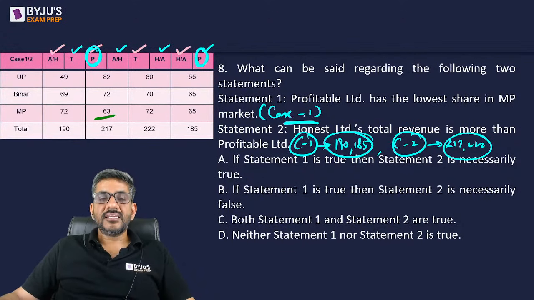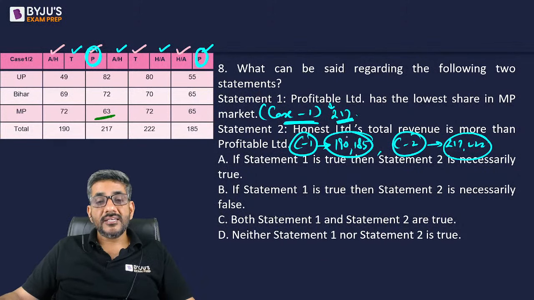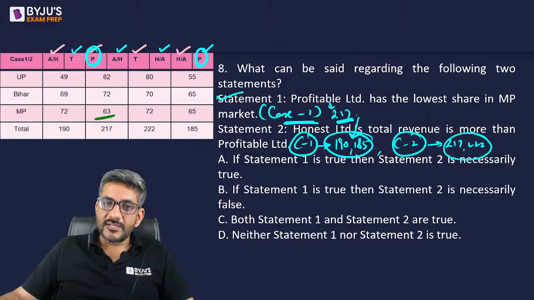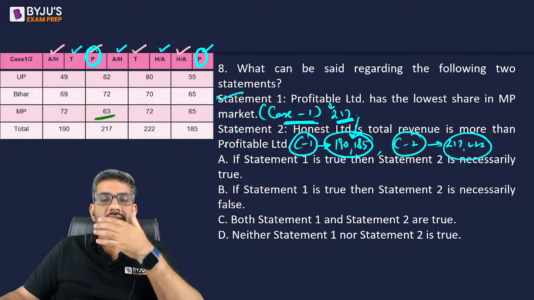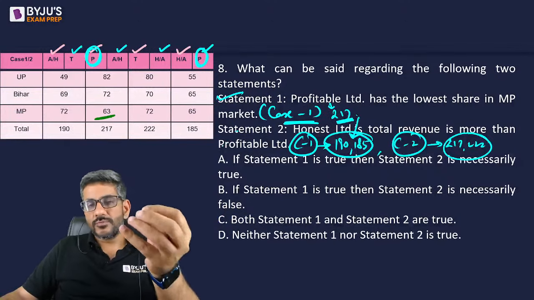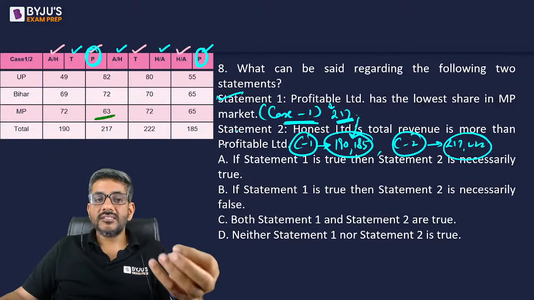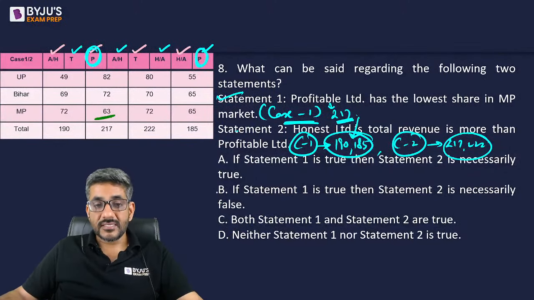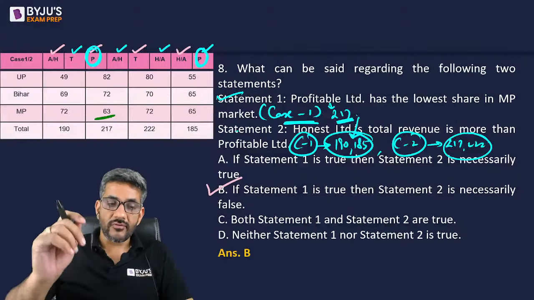So I am saying if it is case 1, then first statement would be true. If first statement is true, Profitable Limited would have a total revenue of 217, and in that case honest का जो revenue है will definitely be less than profitable. That means if statement 1 is true, statement 2 is definitely wrong. Honest Limited cannot have more revenue than profitable, because if statement 1 is true, profitable is firm B. Firm B has a revenue of 217. And in that case, honest limited would be firm A or D. In any case, it will be less than 217. So therefore, I can say my answer is option B, that if statement 1 is true, then statement 2 is necessarily false.